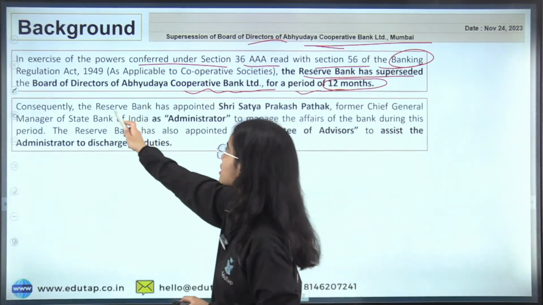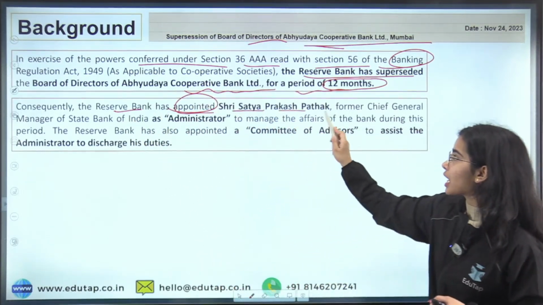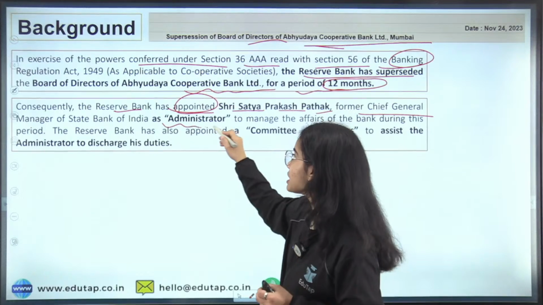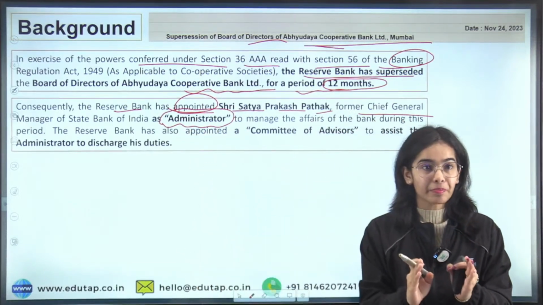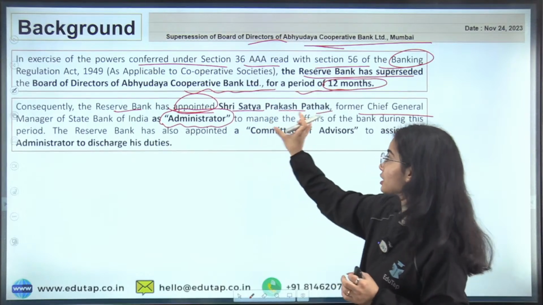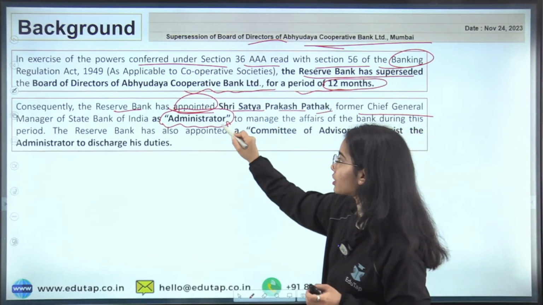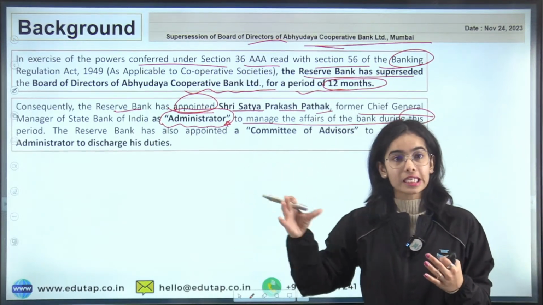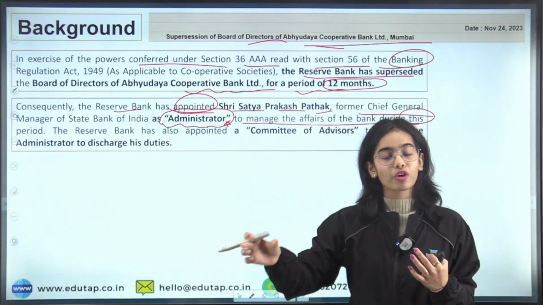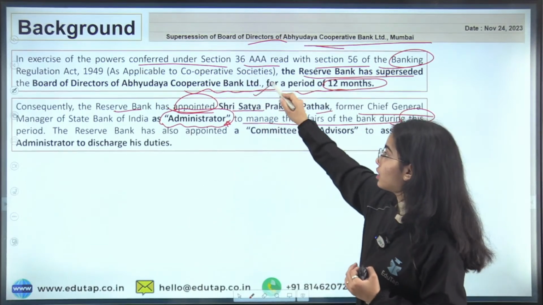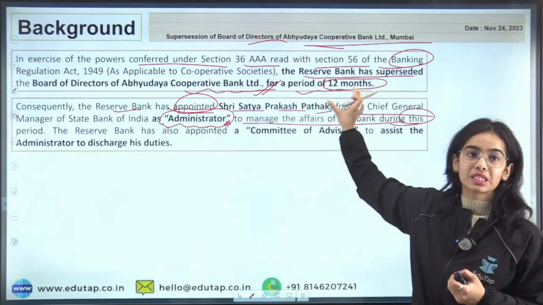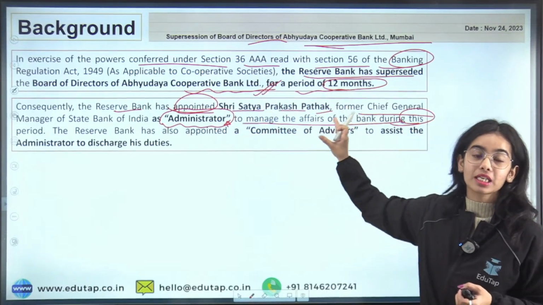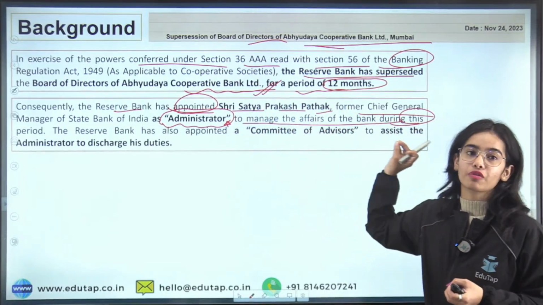Consequently, the Reserve Bank has appointed Shri Satya Prakash Pathak, the former Chief General Manager of State Bank of India, as the administrator. So, remember that the RBI appointed Shri Satya Prakash Pathak as the administrator to manage the affairs of the bank during this period of 12 months. In these 12 months, the Reserve Bank of India superseded the Board of Directors and appointed Shri Satya Prakash Pathak as the administrator to manage the affairs of the bank.